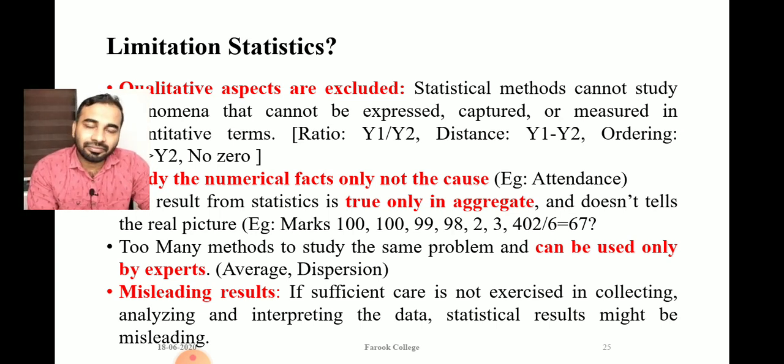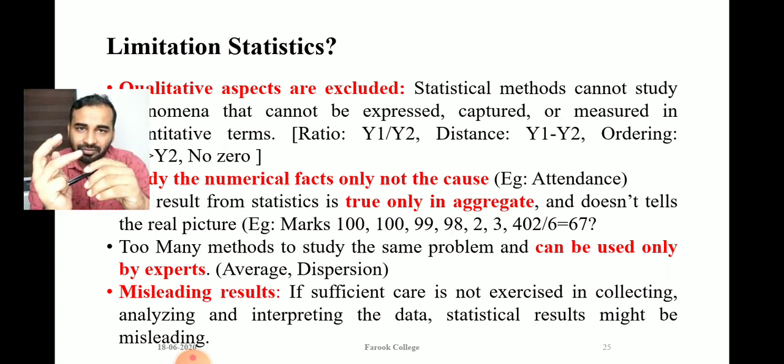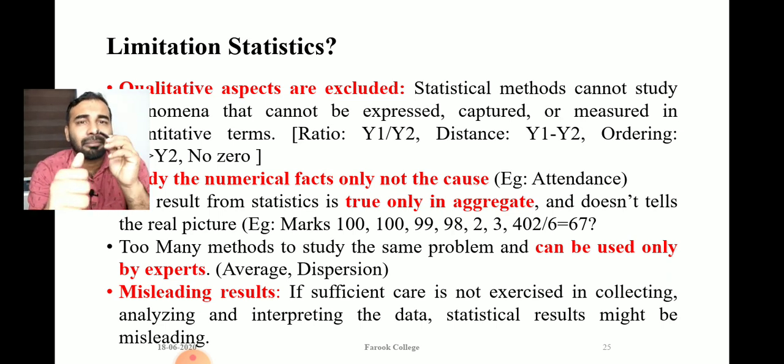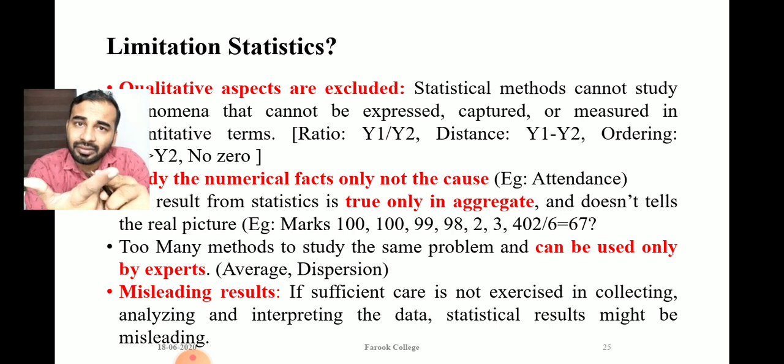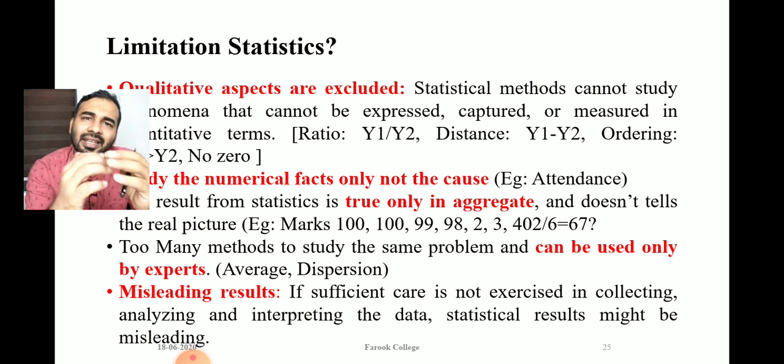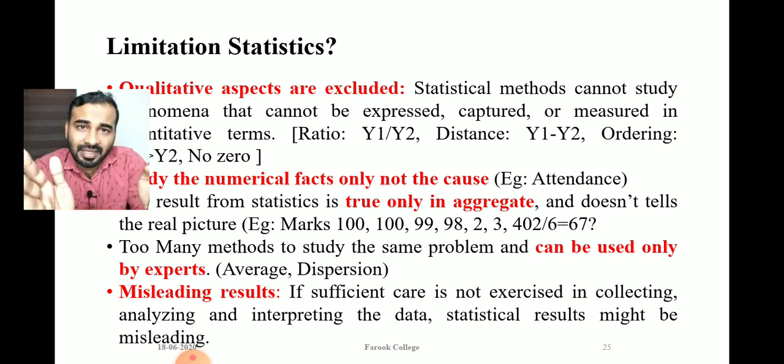For example, suppose you wanted to find out the average. As we know, there are a large number of different averages. Mean is one average, median is another average, mode is another average, then weighted average, combined average, geometric average, then harmonic average, aggregate average. These are all certain averages available to learn certain problems.